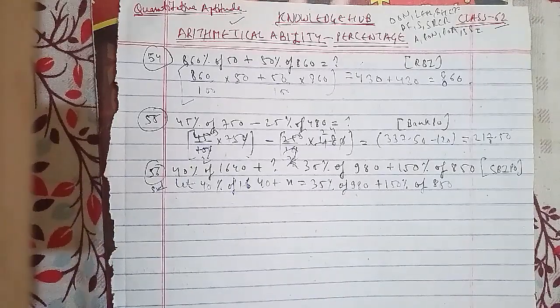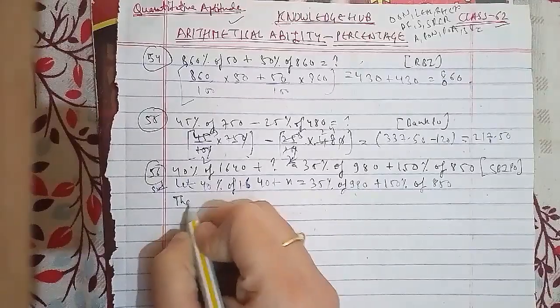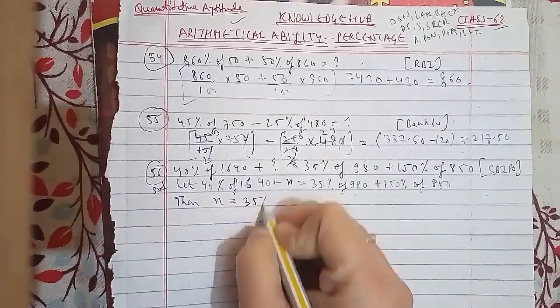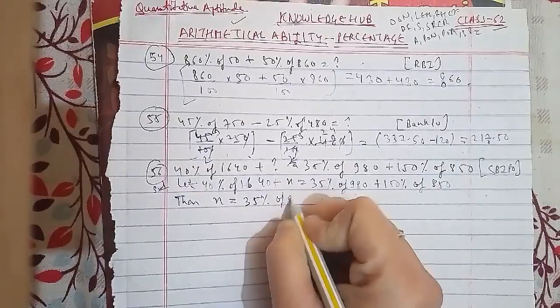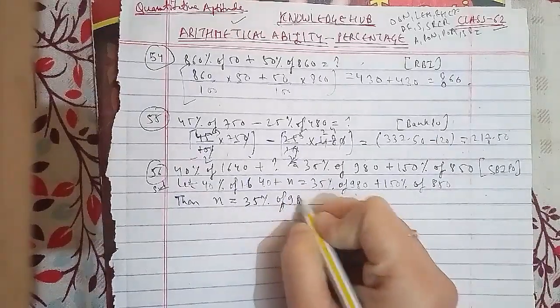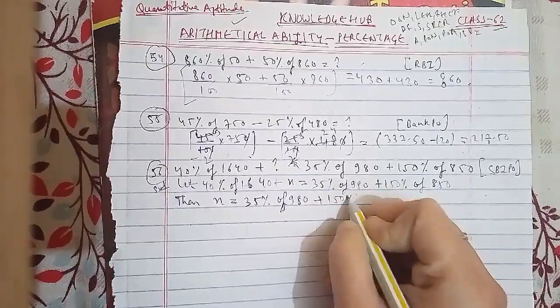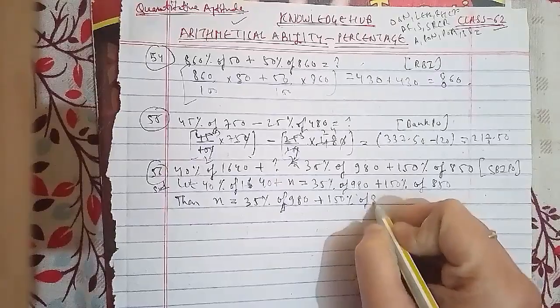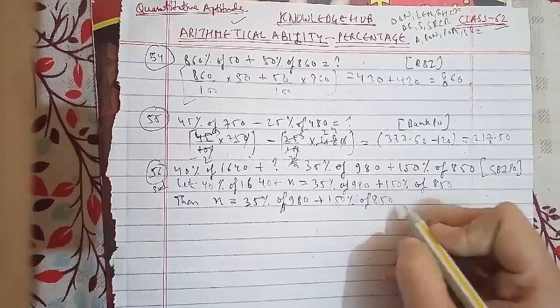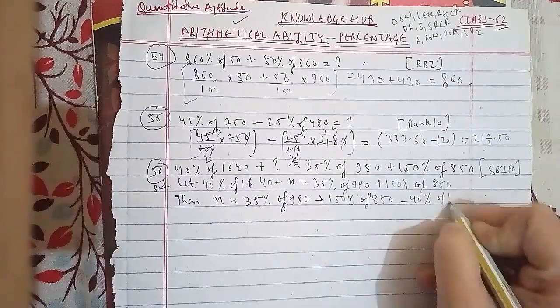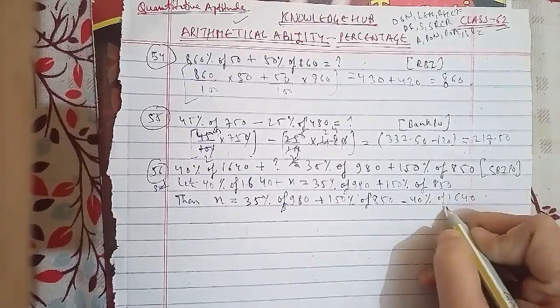For the same, it will be x equals 35% of 980 plus 150% of 850 minus 40% of 1640.